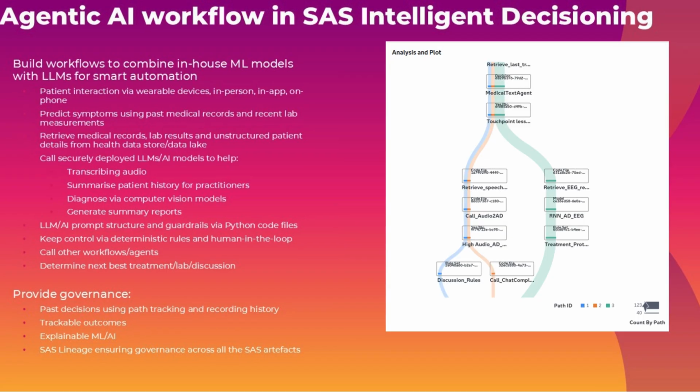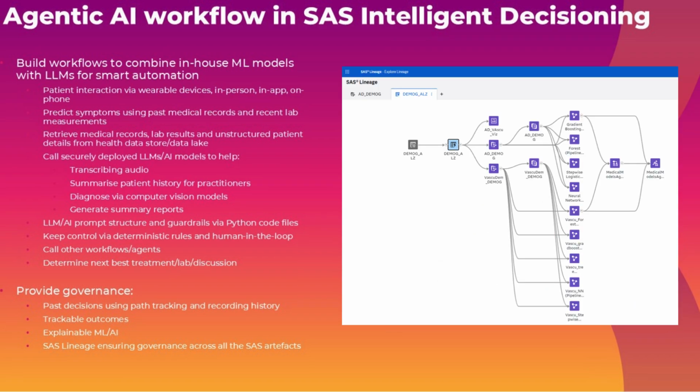Various audit features are provided in intelligent decisioning, including the path tracking analysis, which shows where each decision ended up. For governance, SAS Lineage can display the dependencies between all datasets, explorations, model experiments, models registered, and used in decision flows.